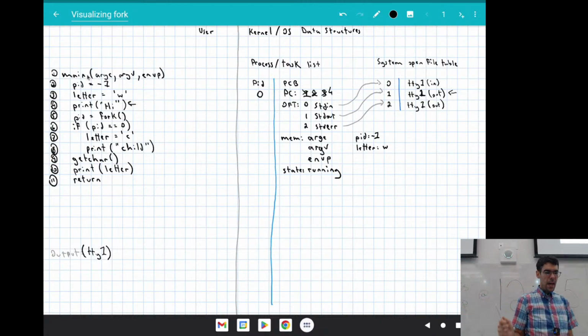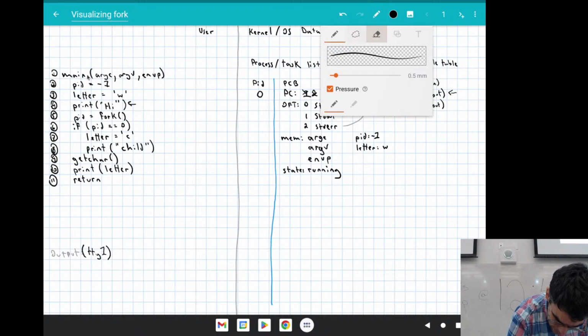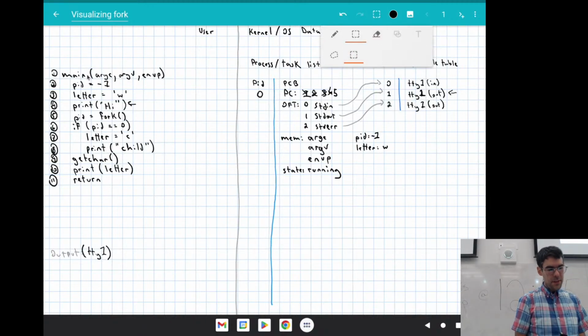Once we're finished doing that on the operating system side, we go back to the user space process here, and we're going to start executing our next line of code. Once we hit line 5, this is where the magic starts to happen. The way that the magic is going to happen is that we're going to enter the operating system space. A fork request is literally, please duplicate this process control block.